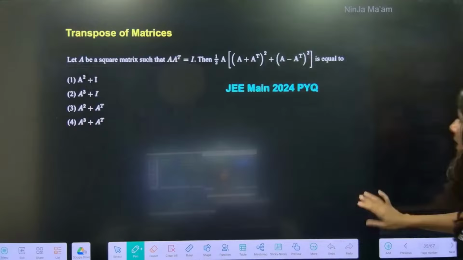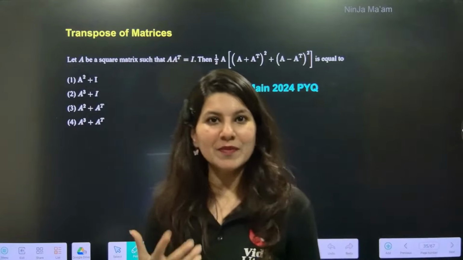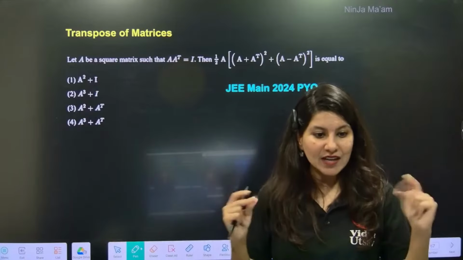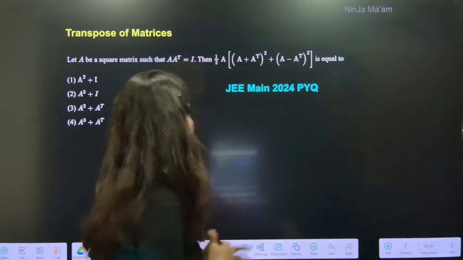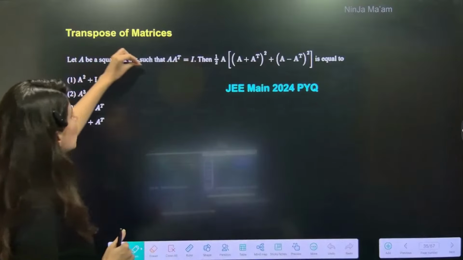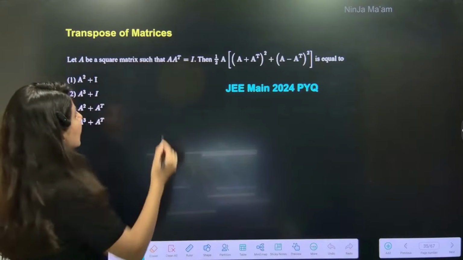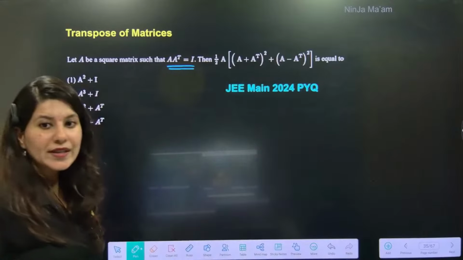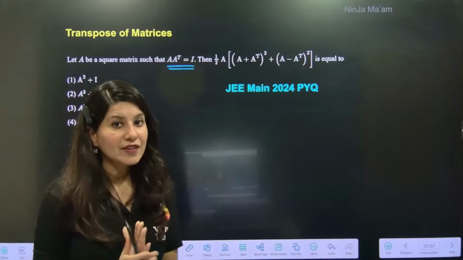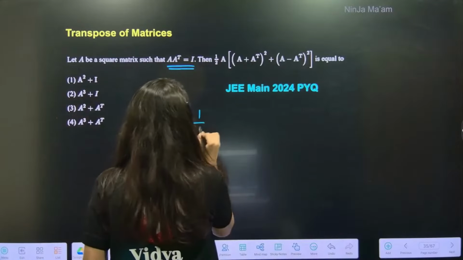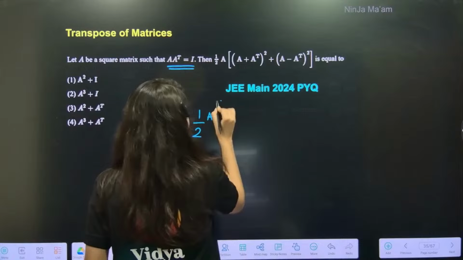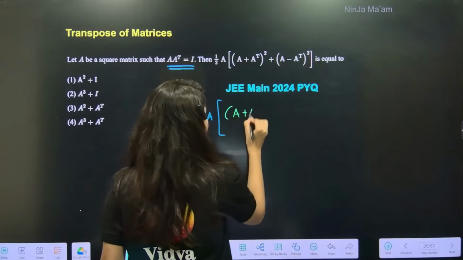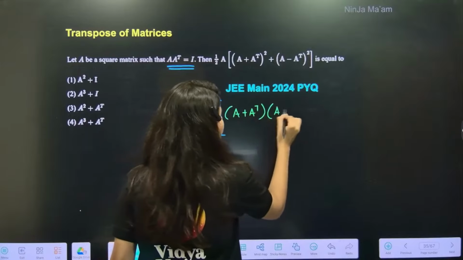Now let's do one more question based on the transpose of a matrix. JEE Mains 2024 PYQ we have. Are we ready for it? Okay. So let A be a square matrix such that A into A transpose is identity, and they want us to calculate this. We'll be very careful while calculating this. So 1 by 2 A.